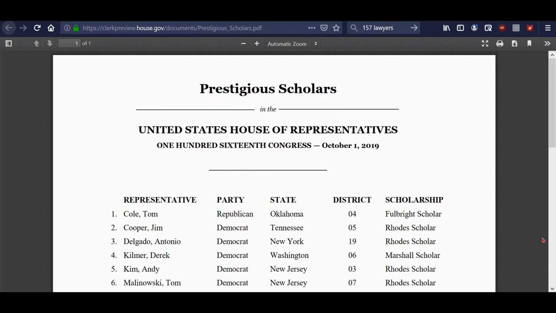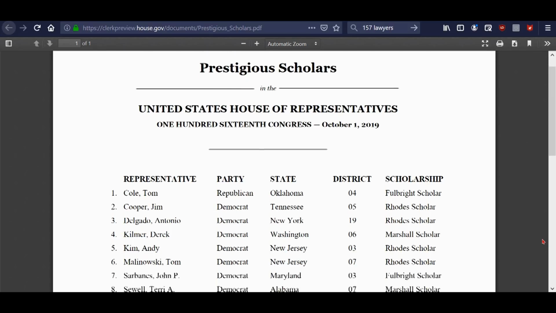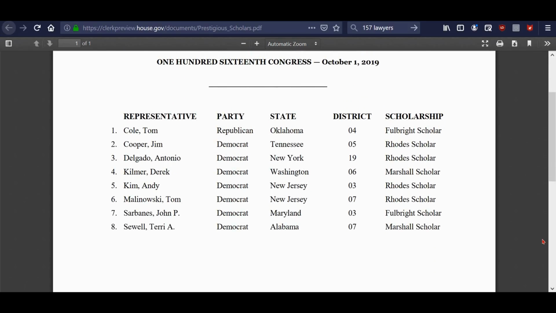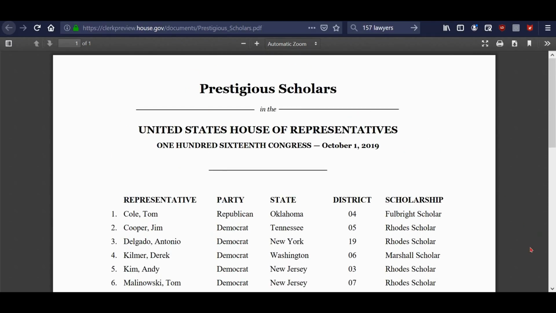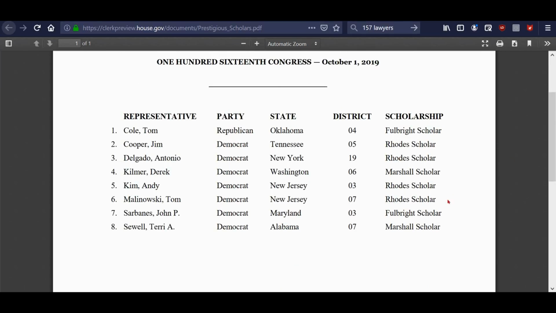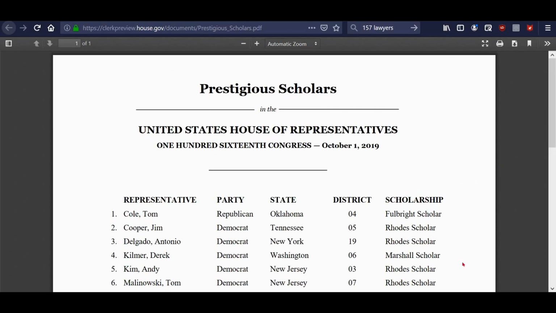And then we have this one, which are prestigious scholars. Now, this one I thought was kind of interesting because there's only one Republican on this list. Now, how do they determine what is prestigious? Well, most of them are Fulbright, Rhodes, Marshall scholars. So I guess that's how they determine that. But I thought it was very interesting that the majority of them were Democrat. I mean, like 7 out of 8. That's very odd, in my opinion. And by the way, Pete Buttigieg is also a Rhodes Scholar. So must be something Democrat to that, right?